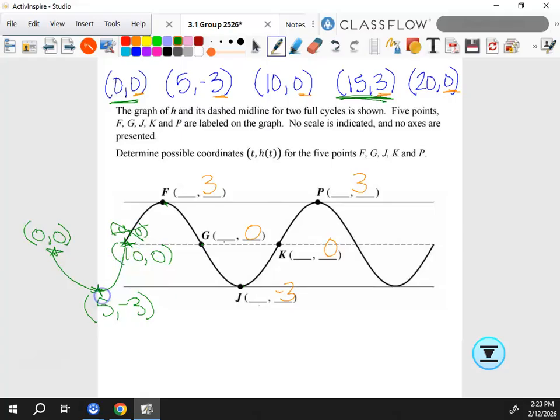Because look, I'm counting by 5s. 0, 5, 10. So what's this one? 15, 20, 25, 30, 35. So that you have positive time. Okay. We okay with that? Questions?